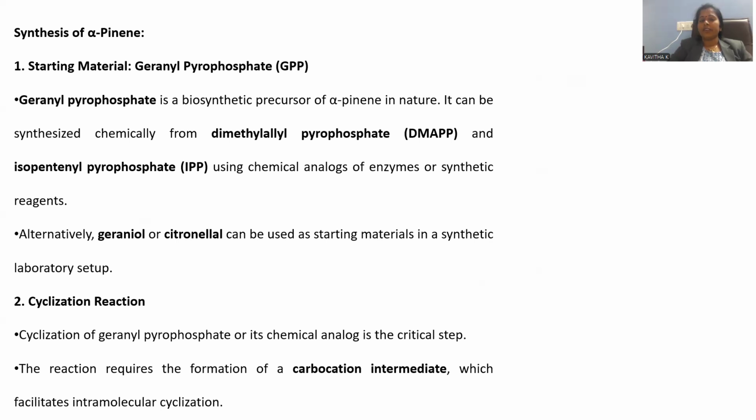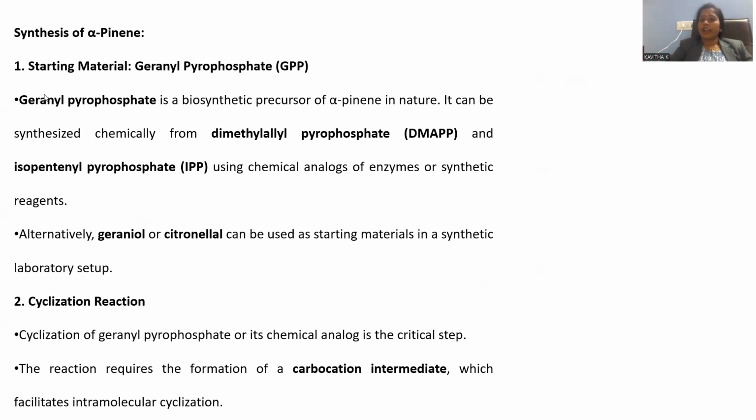Alpha pinene is having one six-membered ring and also a four-membered ring. That four-membered ring is fused with the six-membered ring itself, and two methyl groups are present on the same carbon atom. And another methyl is also present on the carbon where the double bond is there. That is called a vinyl methyl group. So this entire chemical structure got confirmed by the analytical confirmation methods.